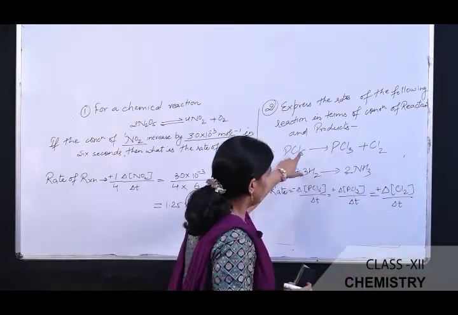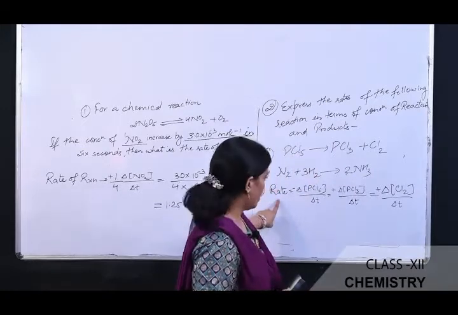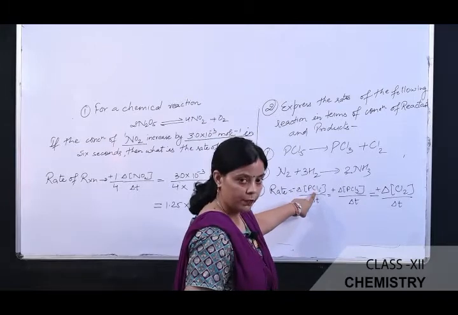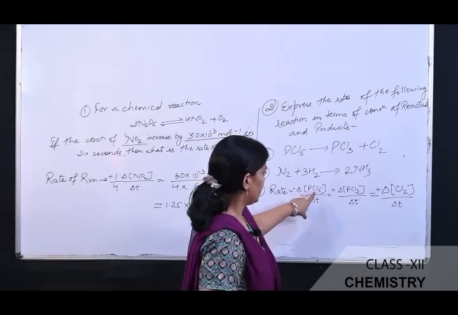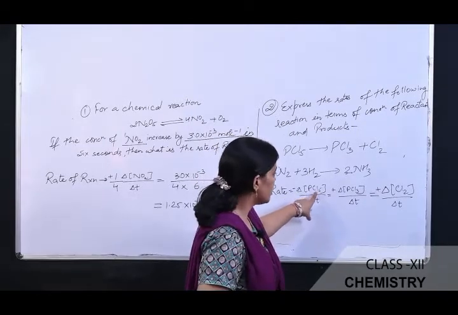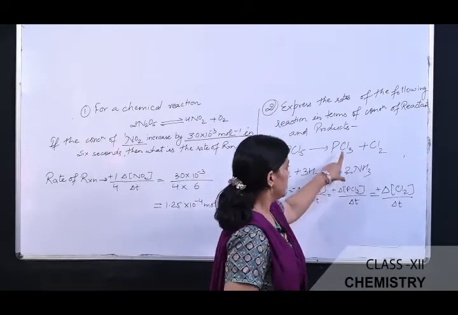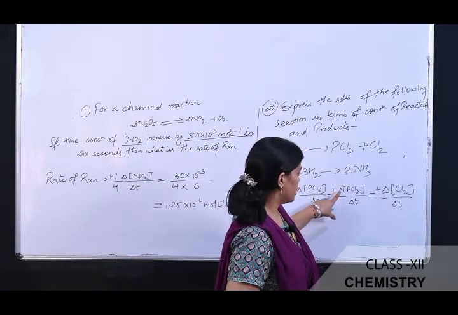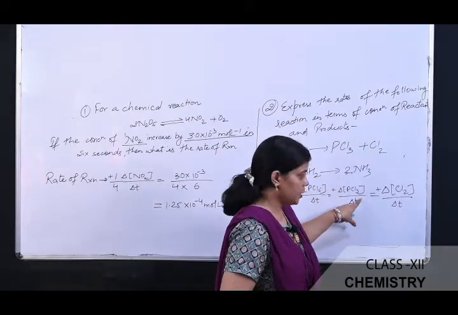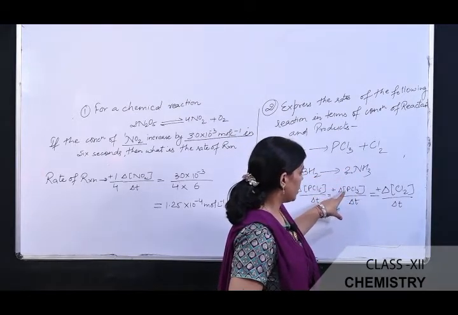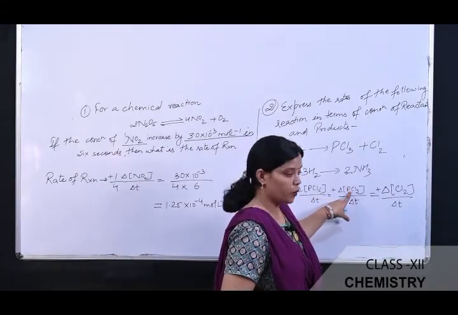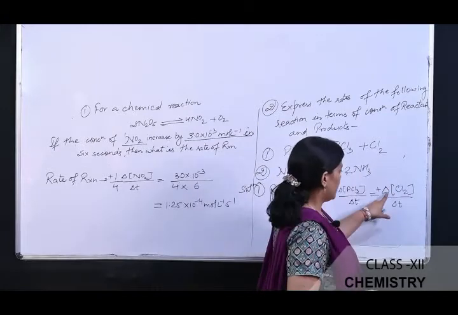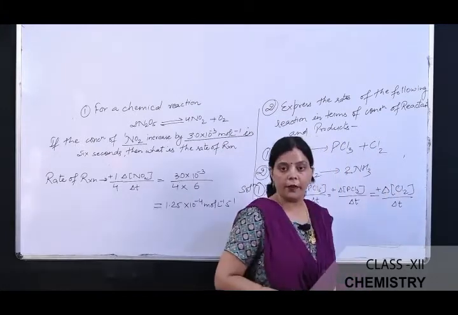So with respect to reactant and product, we can express the rate of the reaction: for PCl5, minus, because the concentration of PCl5 is decreasing, delta PCl5 divided by time taken. Similarly, with respect to phosphorus trichloride, a positive sign because it is a product and its concentration is increasing, so plus the change in the concentration of phosphorus trichloride divided by time taken. Similarly, with respect to chlorine also, the change in the concentration of chlorine divided by time taken.